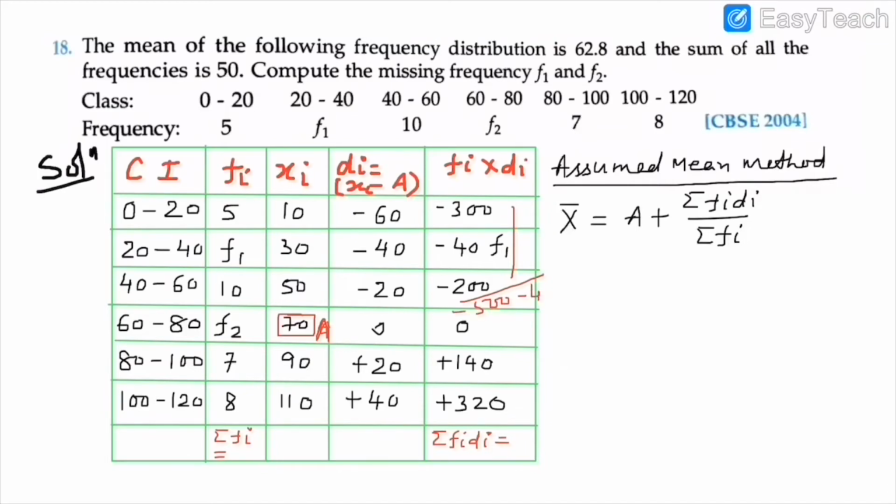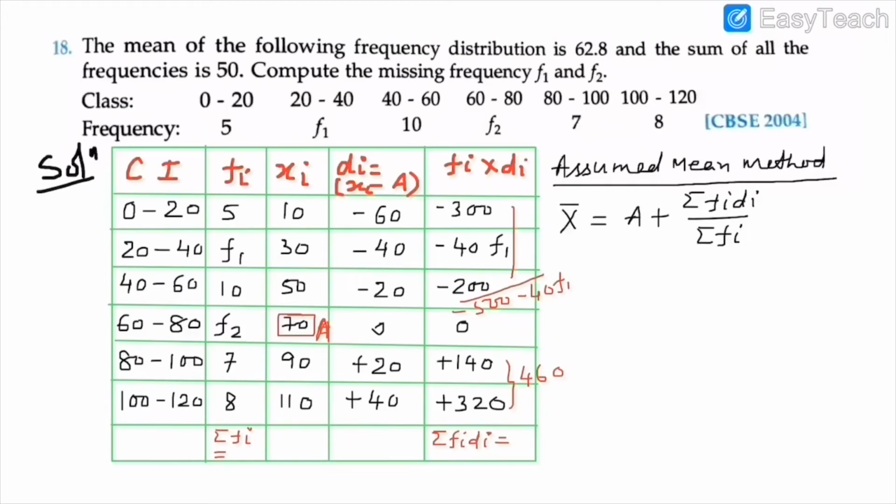Minus 500 minus 40 F1. And the sum of these two positive terms, you will get here plus 460. So finally you will get the value of sigma fi di.